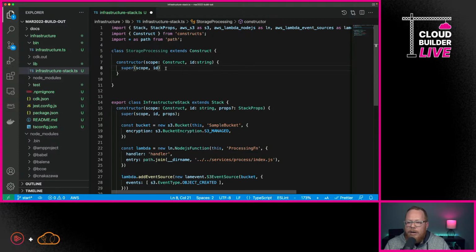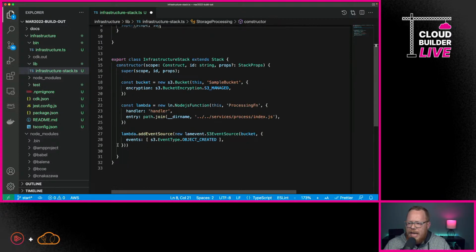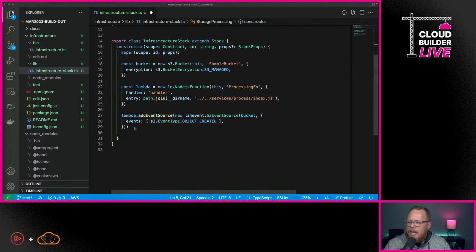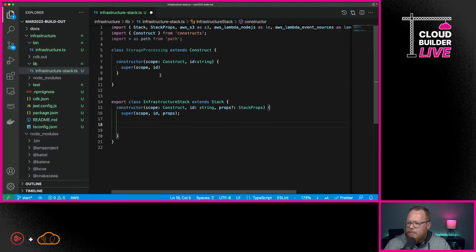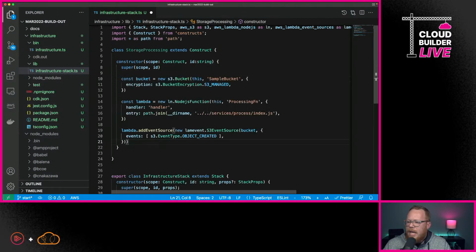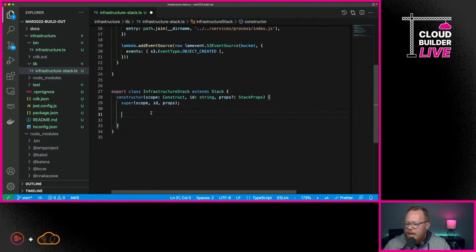So I'm going to go in here, and I want to just add an instance of this down here to the stack. Give me just 1 second. So we're going to go down here. We've called this storage processing. I'm going to remove this stuff and move it up here. And now I'm going to replace this and just say, hey, we're going to use a new instance of storage processing.